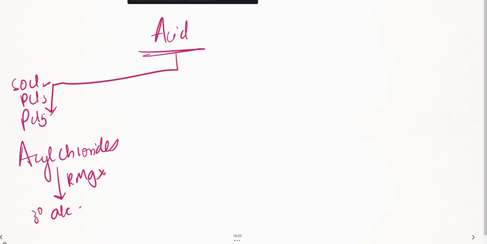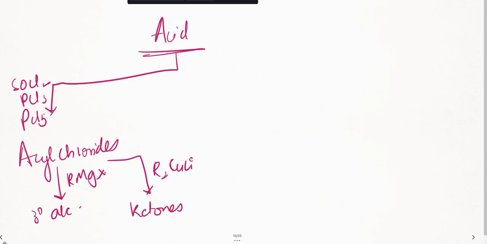Remember that. If I take the same acyl chloride and introduce lithium compounds like R2CuLi, I'll get ketones. Remember that.